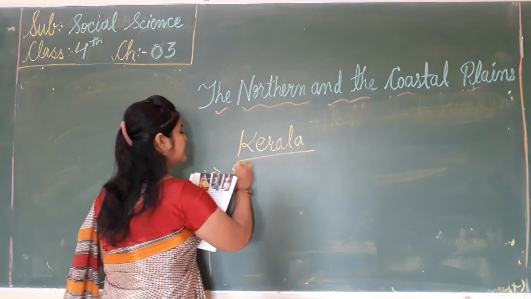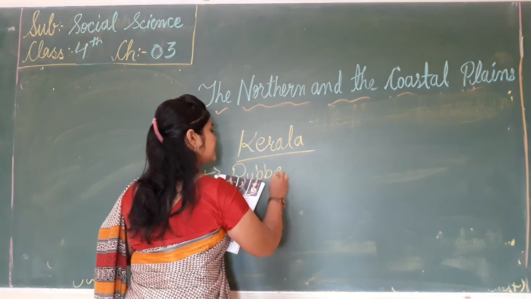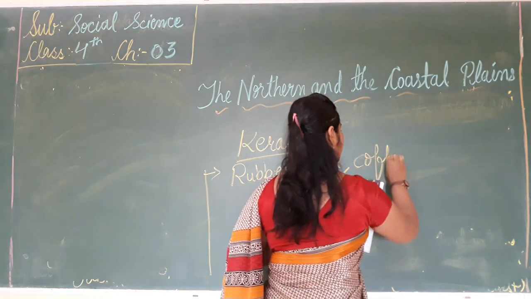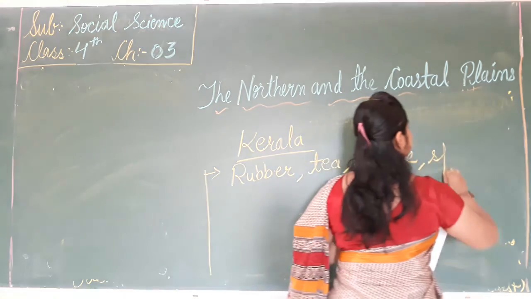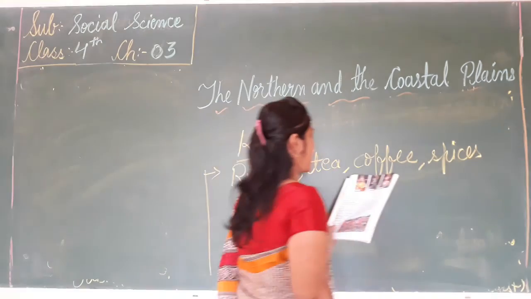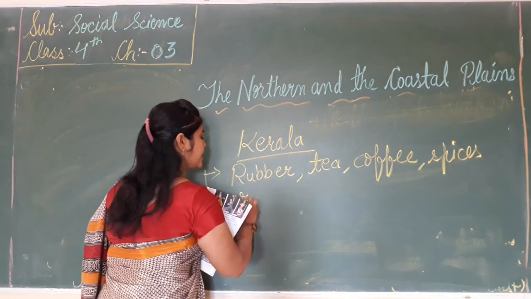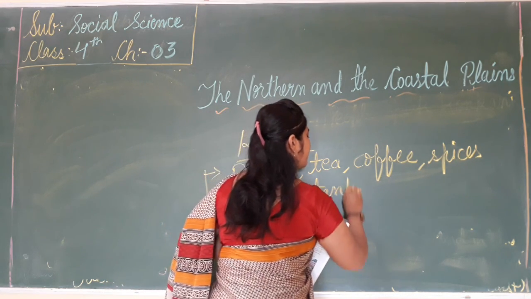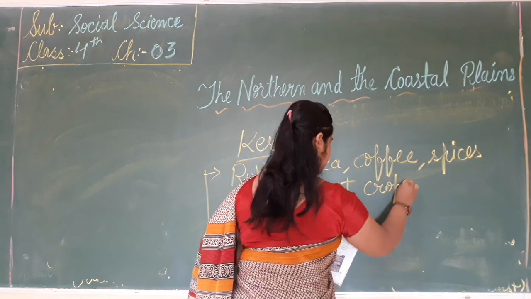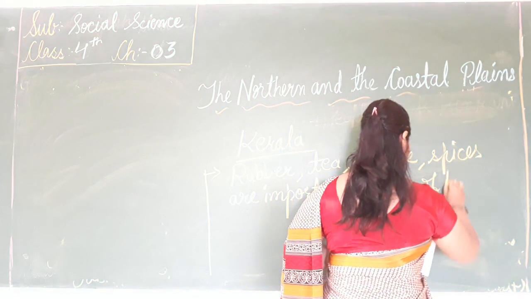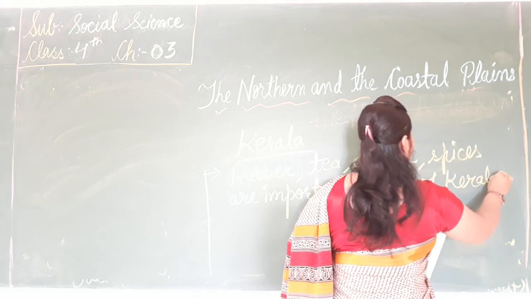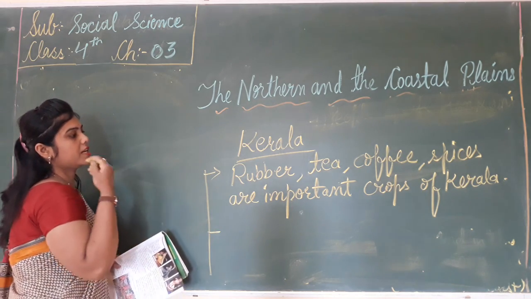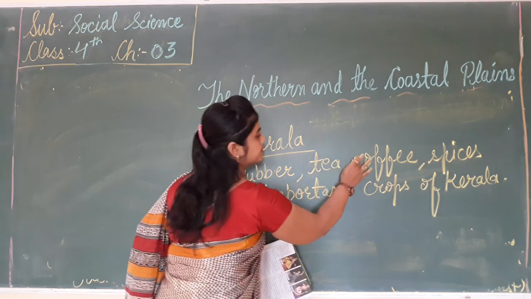That is rubber, tea, coffee and spices, meaning masale, are important crops of Kerala.